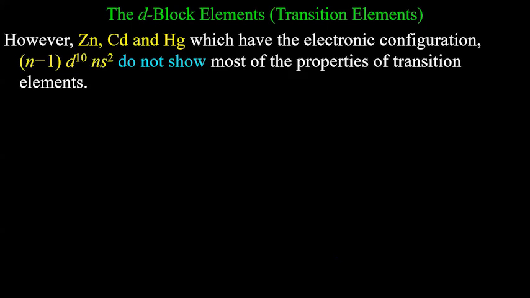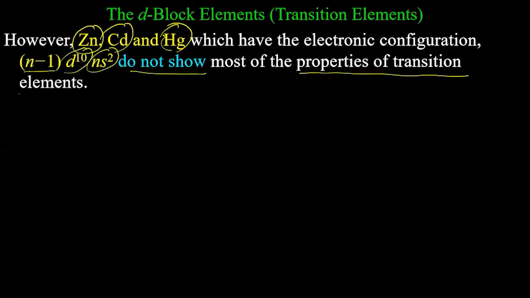Next, however, zinc, cadmium, and mercury. These are exceptions, so you need to remember why. They have the electronic configuration (n-1)d10 ns2 and do not show most of the properties of transition elements. I'm not saying they are not d block elements.